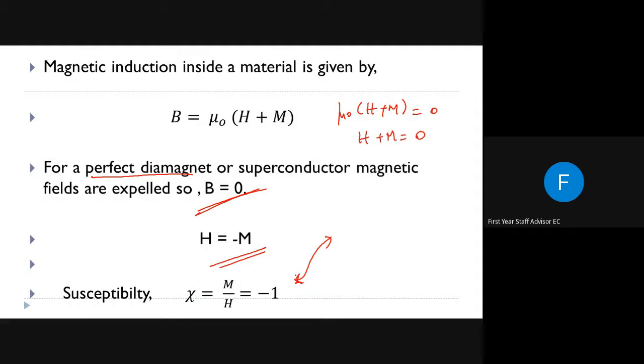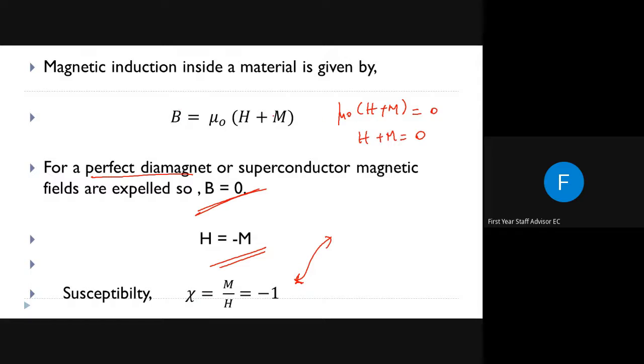So, ഇവിടെ എന്താണ് പറഞ്ഞത്? What is the magnetic induction or magnetic flux density inside a material? It is given by B equal to mu 0 into H plus M. But inside a perfect diamagnet or a superconductor, all the magnetic field lines are expelled out of that material. That means no field lines are present inside that material. So the flux density will be equal to 0.